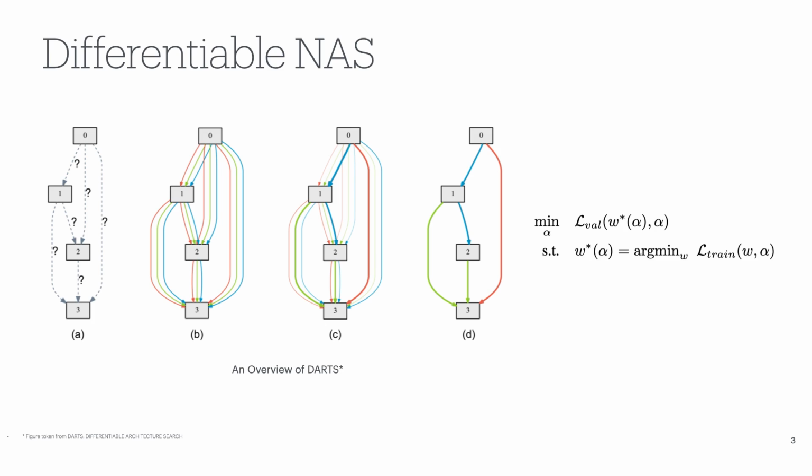The goal of architecture search is to find the supernet parameters alpha star that minimizes the validation loss, where the weights W star are obtained by minimizing the training loss. This bi-level optimization problem is shown here.